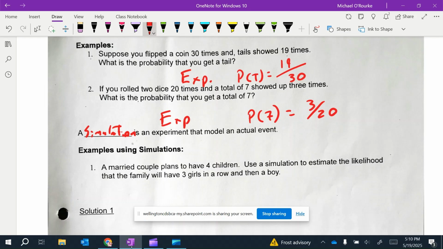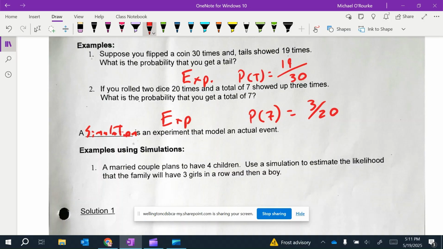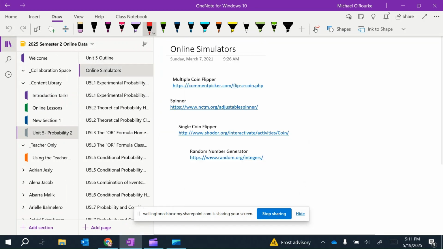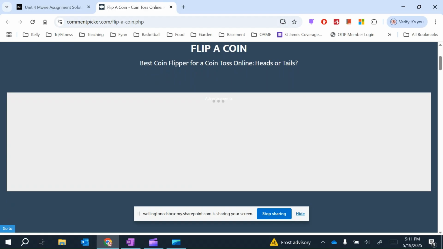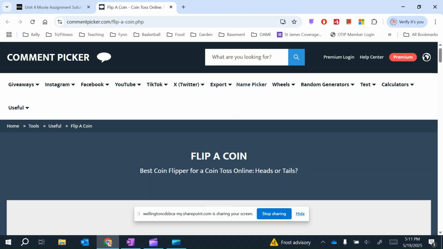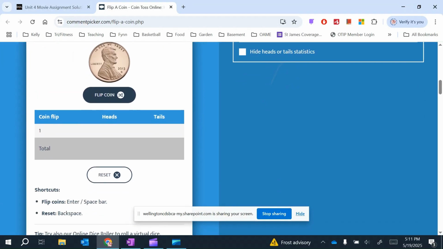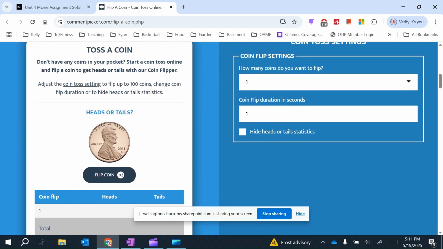Now, we can use simulations to do experiments. Like, for example, if we wanted to do a coin flipping experiment, we could sit there and flip a coin, or you could go online. We could go online and do a coin flipping numerous times. Okay. So I want to flip one coin.